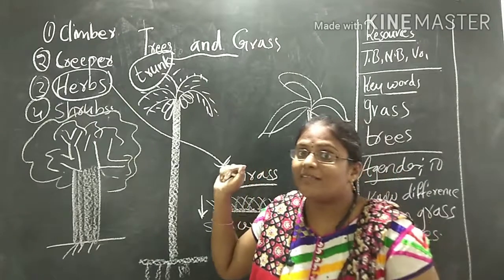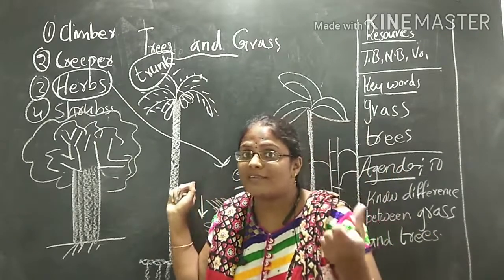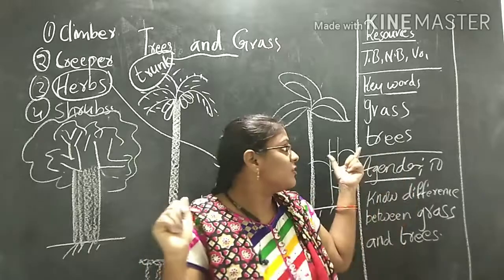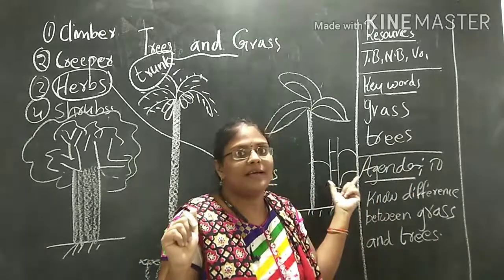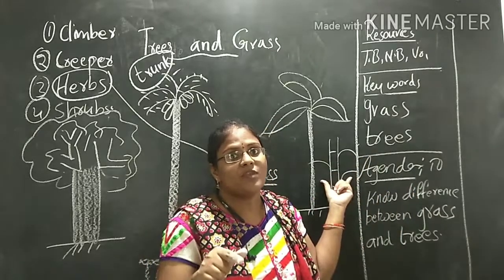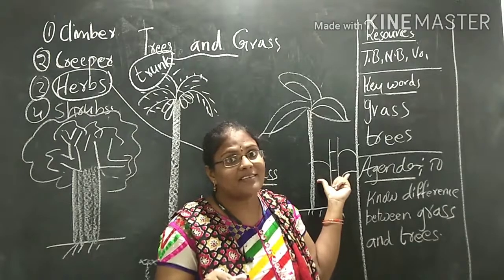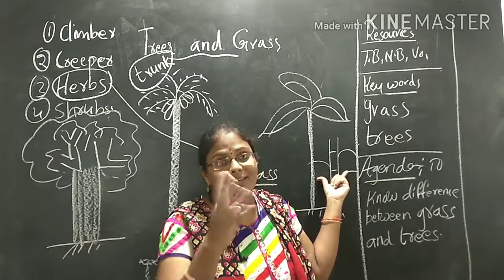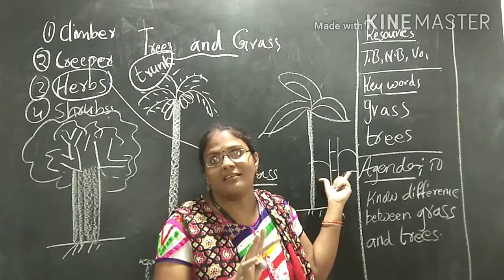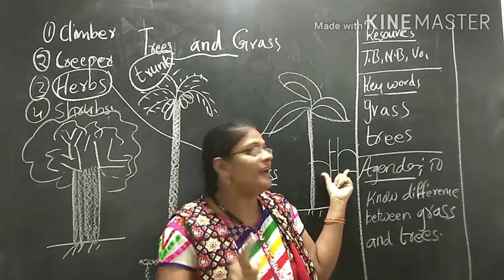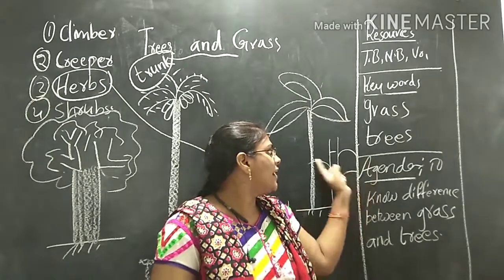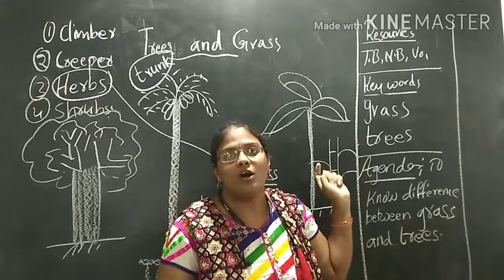Is sugarcane a tree or a grass, children? Yes, sugarcane is also a grass. Why? Because sugarcane has no branches and has thin and long leaves.